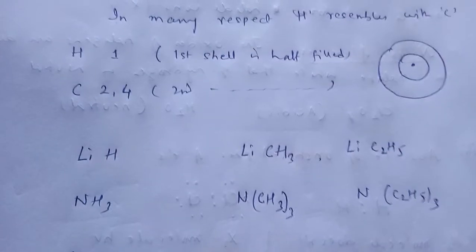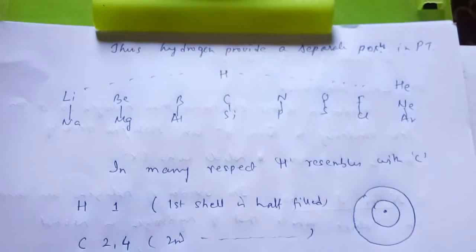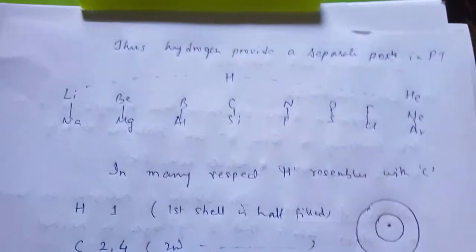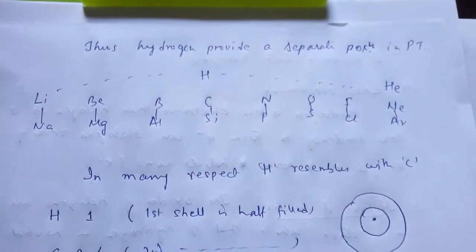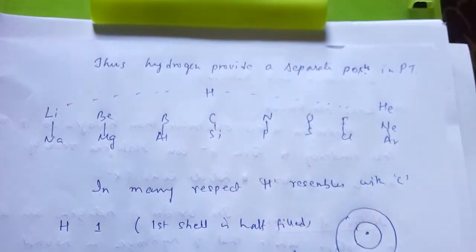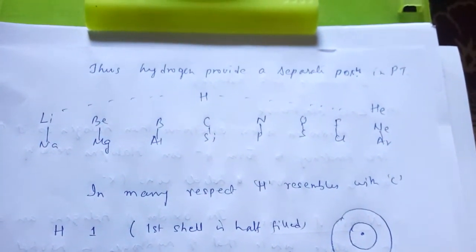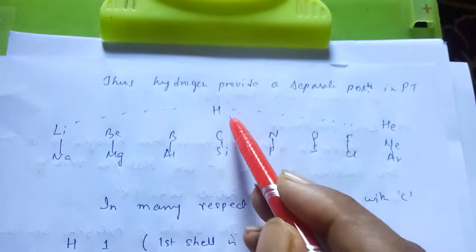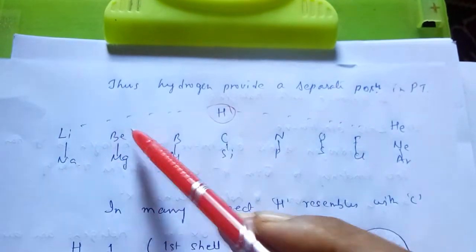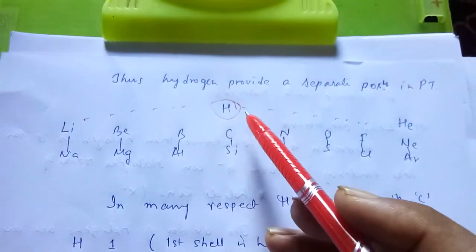Thus, some of the properties of hydrogen match with the alkali metals, some of the properties of hydrogen match with the alkaline earth metals. So hydrogen has been given a separate position in the periodic table. Now this is your hydrogen, so it is a separate position. This is group 1, group 2, group 3, group 14, 15, 16, 17, 18. So hydrogen is placed in between.